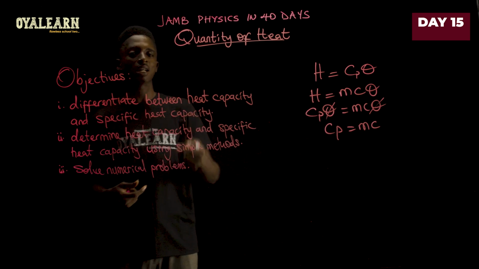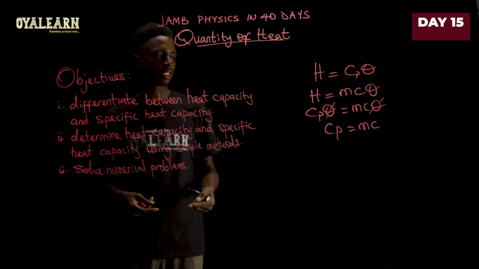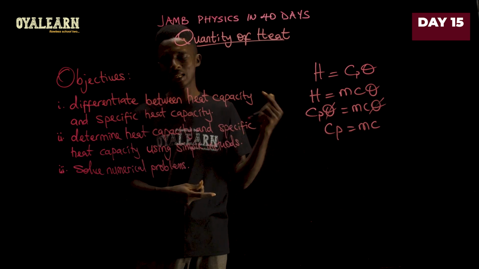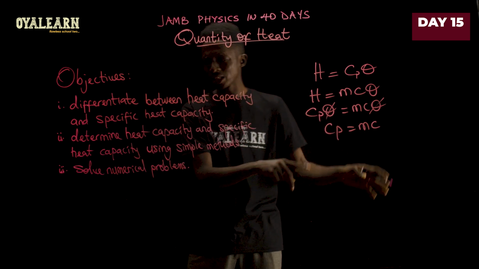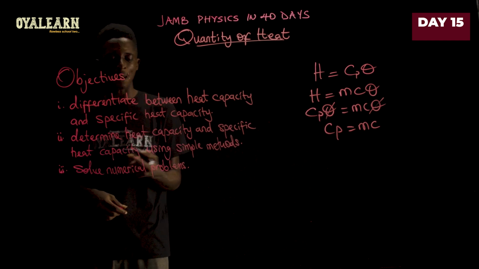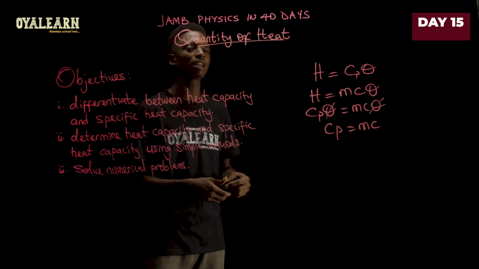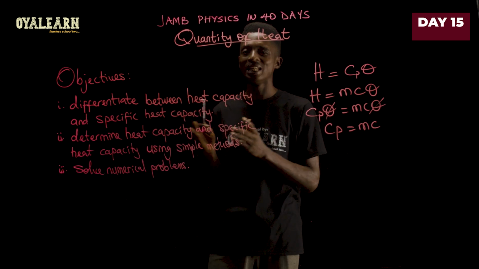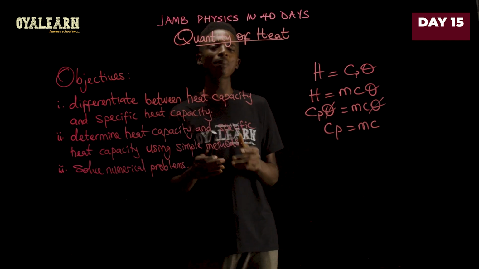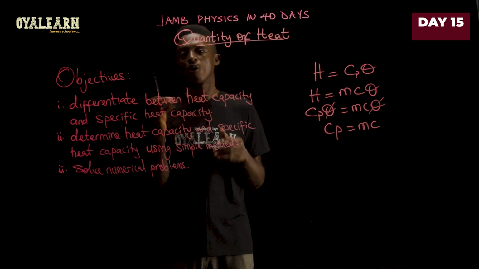And you know that the word heat can also be replaced with the word thermal. So when you see thermal capacity, we are still talking about heat capacity, and when you see specific thermal capacity, it is still specific heat capacity. Aside from differentiating them like this, you should also be able to determine the heat capacity and specific heat capacity using simple methods. The methods we use are either the method of mixtures or the electrical method. The simple rule that guides us there is that we apply it provided that no energy is lost, and that energy is only transferred from one form to the other.